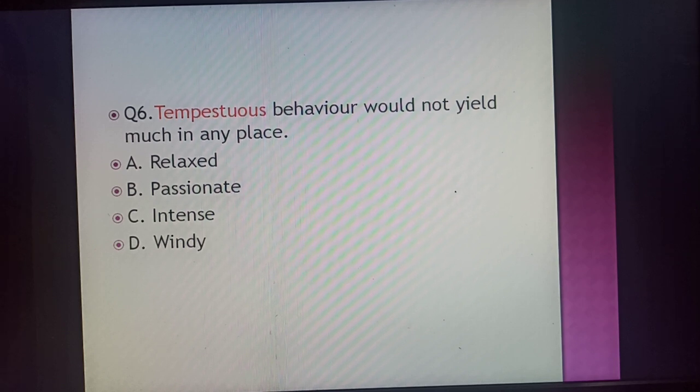Like if we are trying to do something in a very hasty way, very fast way, very quick way, and in that bargain we go wrong, we commit mistakes, and that is proved to be unproductive. So the meaning of tempestuous is being in hurry, being in harbari. The antonym for this word is relaxed. Being relaxed, like being chill, being cool, pacified, halcyon, and many more synonyms for this.